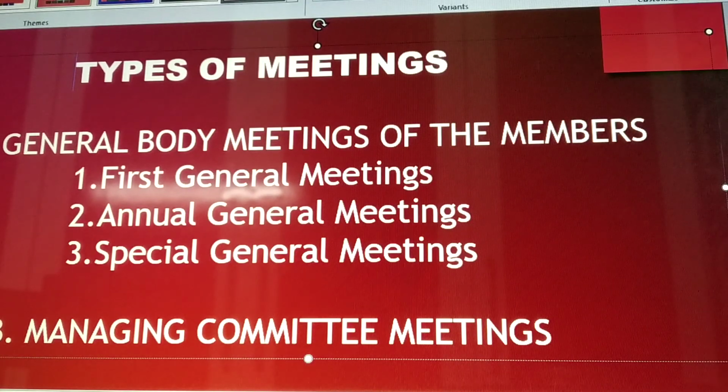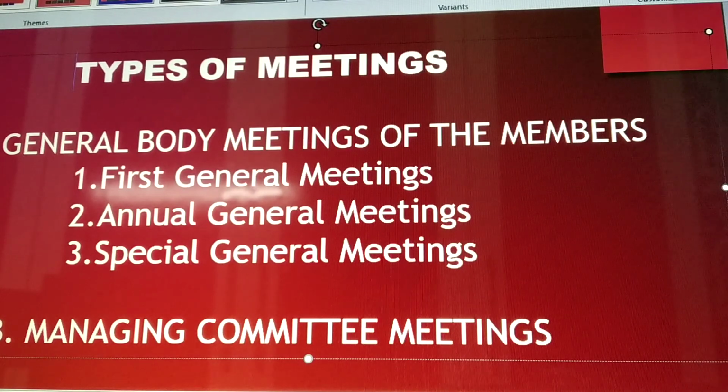The items of business to be transacted cannot wait until the next annual general meeting, right? Therefore, it becomes necessary to convene a meeting of the members before the next annual general meeting.